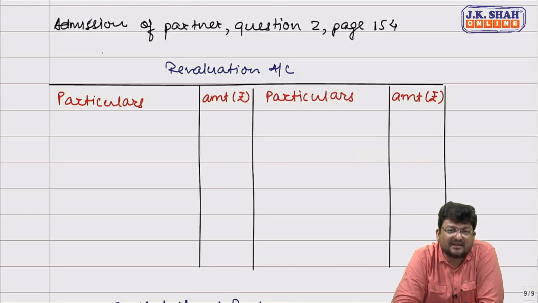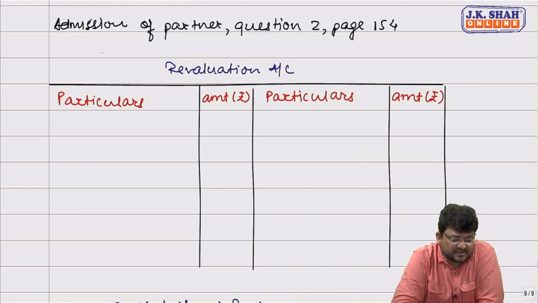On the asset side, add one more item. Trade receivables, 5,500. On the asset side, it is not printed, you need to add it. Trade receivables are 5,500.